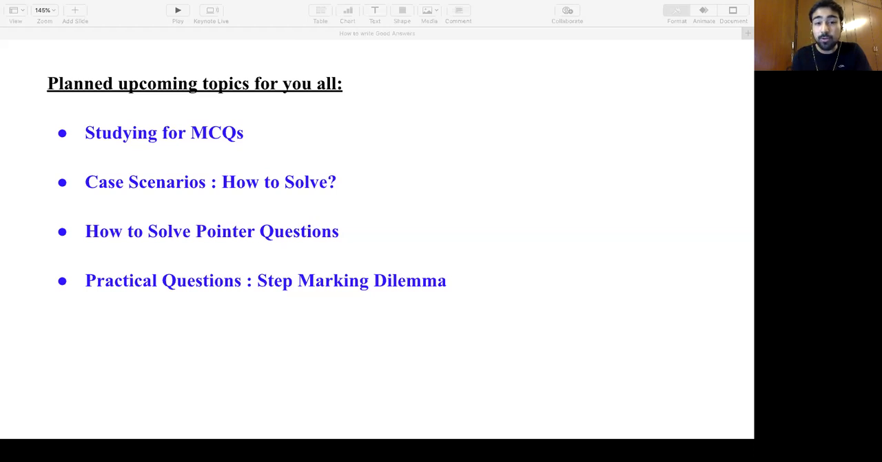Then we'll do how to solve pointer questions. In audit, in law, we have like the provisions of this. How will you audit a restaurant? How will you audit a saloon? Right? How will you audit a hospital? So you have pointer questions, how we solve that. And then we have the practical questions. Is step marking, how to get marks in that step marking? What are those tricks and tips for that step marking? I'll put that up in next videos. That is what I've planned.